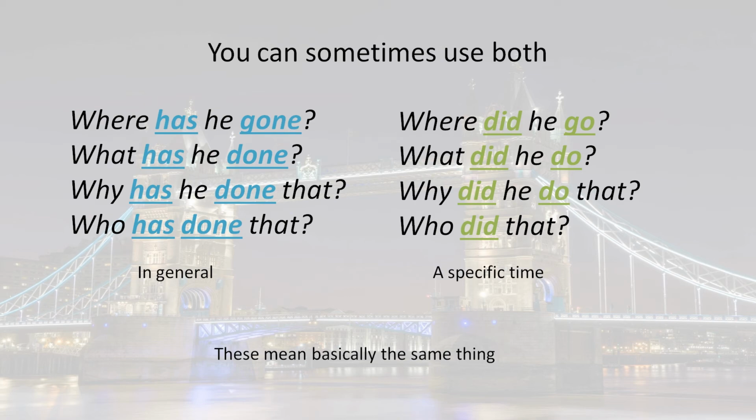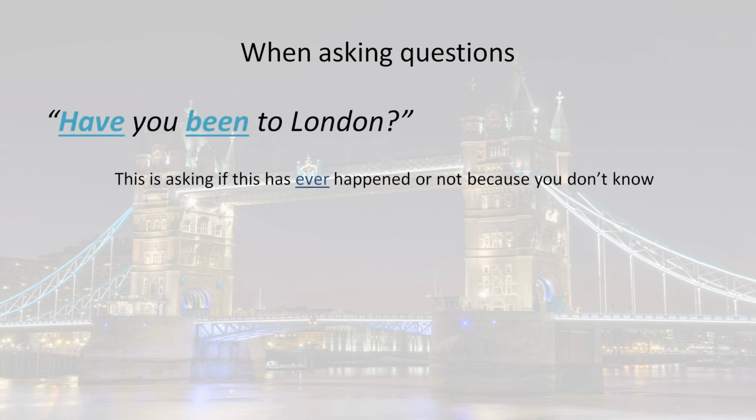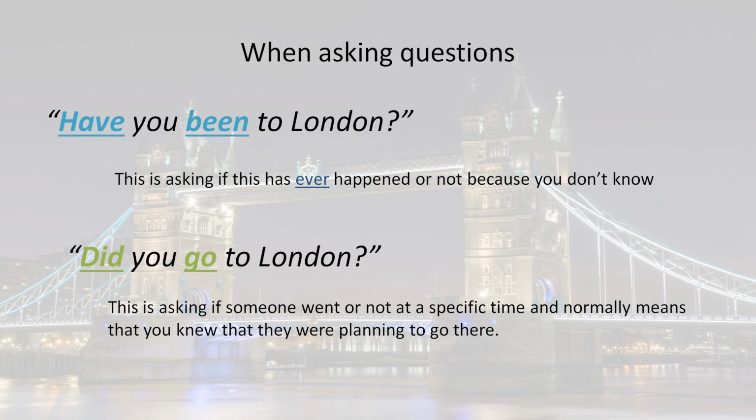Now let me show you the difference when asking questions. "Have you been to London?" This is asking if this has ever happened or not, because you don't know. "Did you go to London?" This is asking if someone went or not at a specific time, and normally means that you knew they were planning to go there.